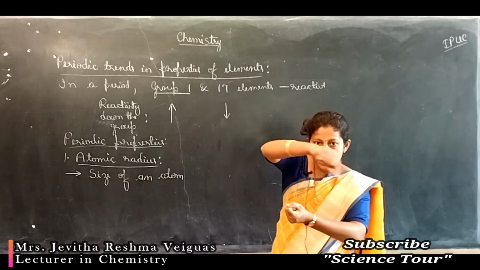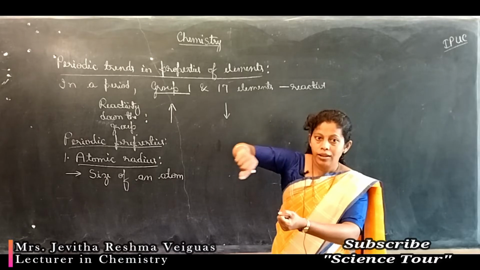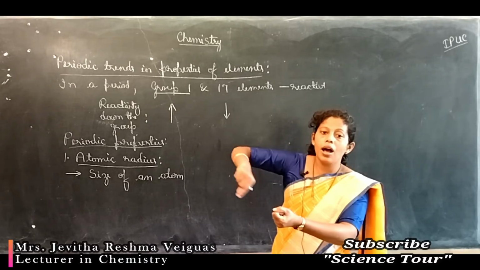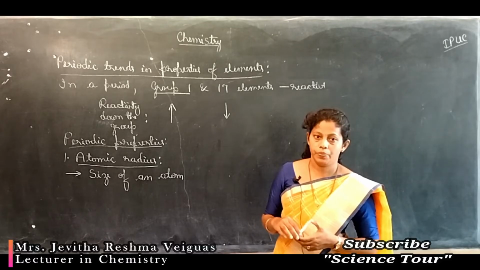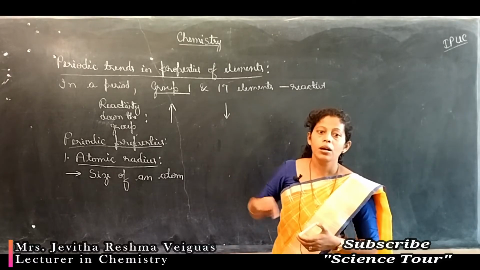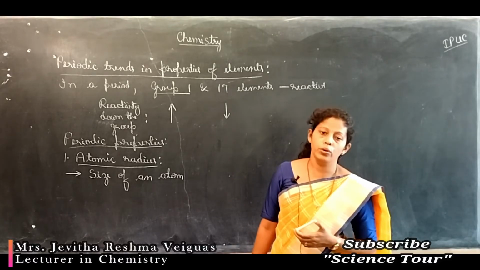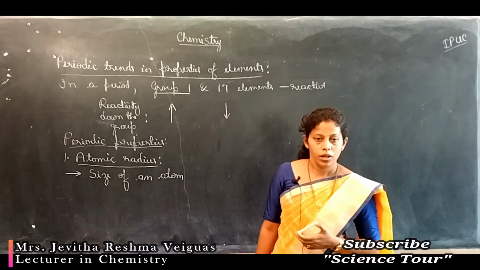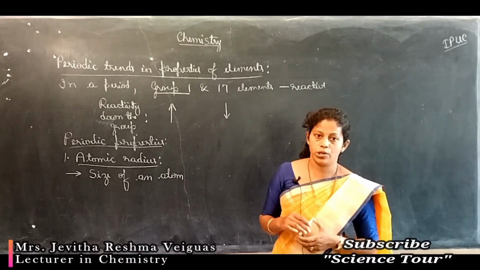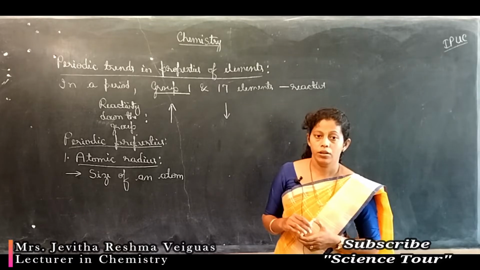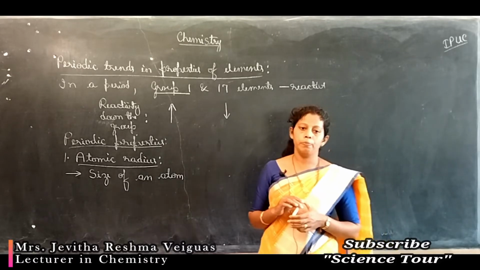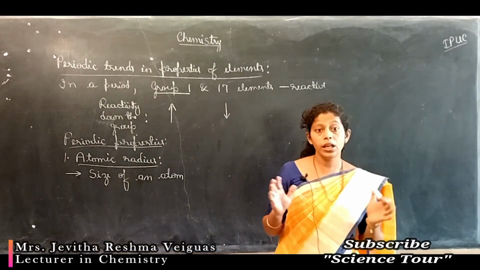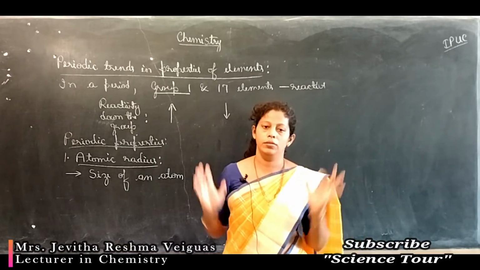And this nucleus, around which electrons are revolving in circular orbits. So electrons are present around the nucleus. Electrons are negatively charged. The number of electrons and the number of protons in a neutral atom are equal.